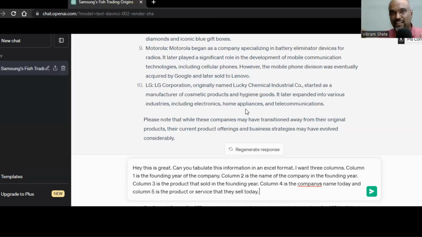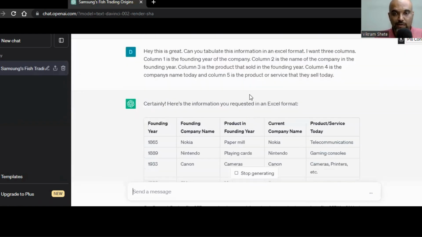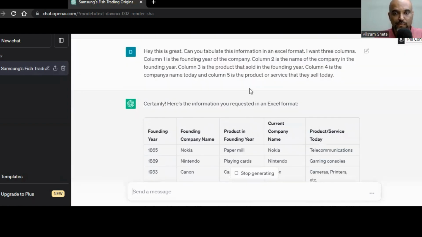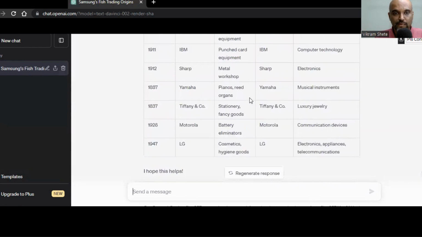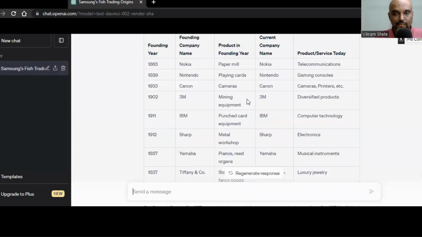Now, my guess is ChatGPT is not going to like the word today. It's going to say, hey, I know information only up to 2021, but that's fine. We're just playing around. So let's see what it does. Excellent. Wow. Look at that. So we have some very interesting things, right?